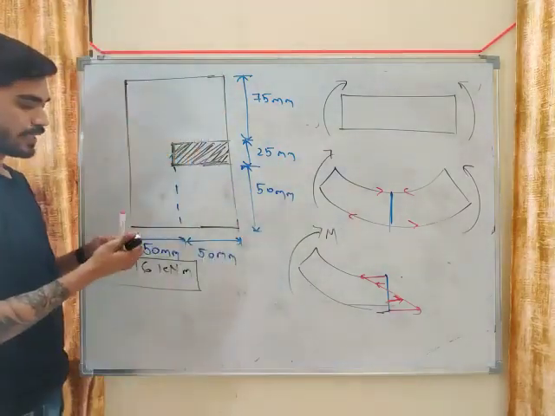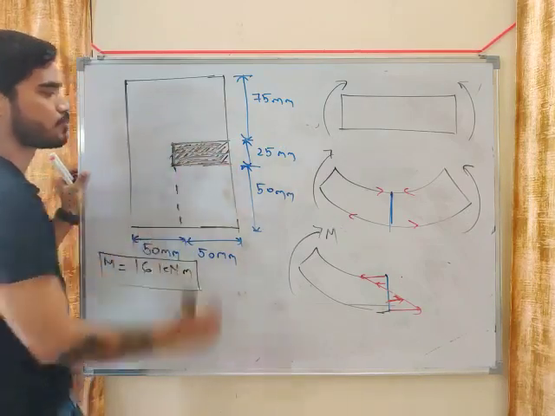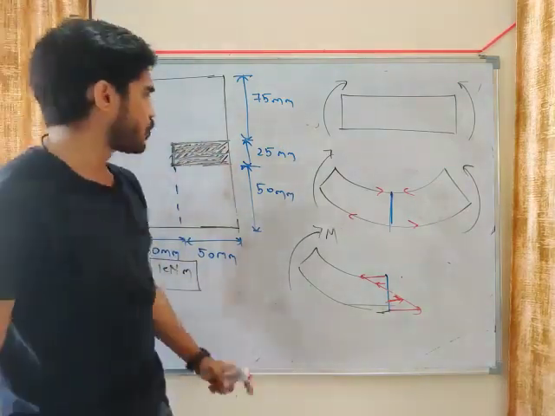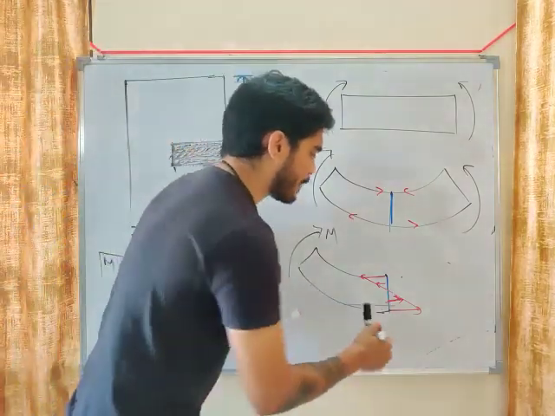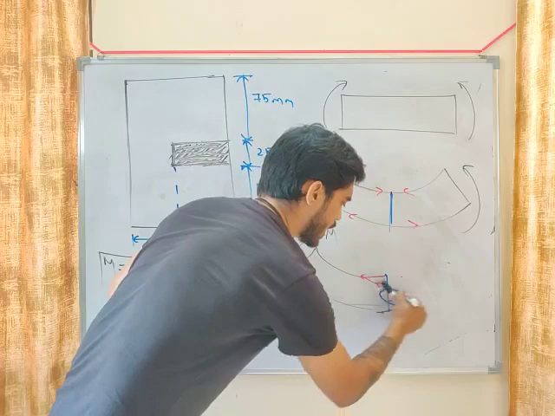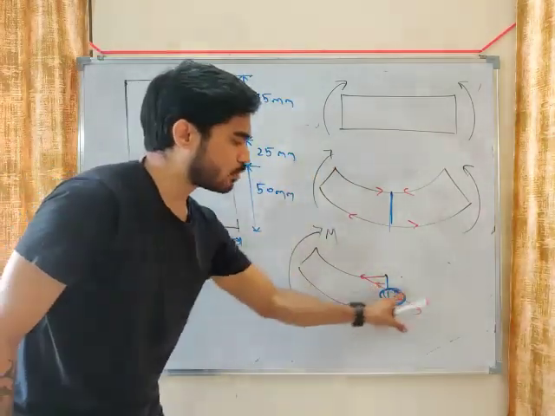You need the force developed in this much area. So we have to calculate what will be the force developed in this much area. Let's say we have a particular area, this much area. So what will be this much force? Total force will be 0. We need to calculate this much force.